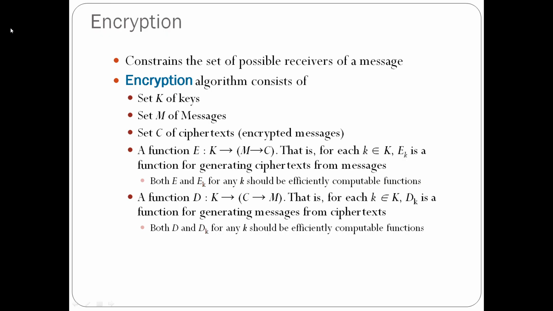Once it reaches a receiver, we will do the decryption. Decryption is also done by using the key value K. After encryption we got the ciphertext, which is called C. After applying the decryption, we will get the original message, and that original message is called plain text. So this is actually the encryption.